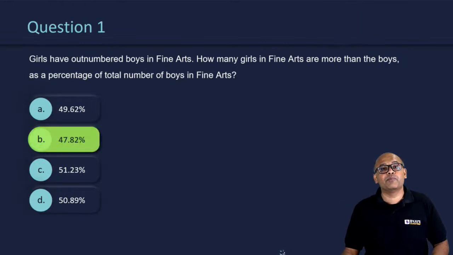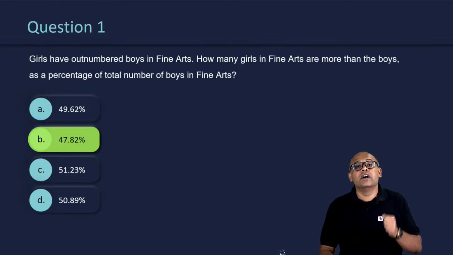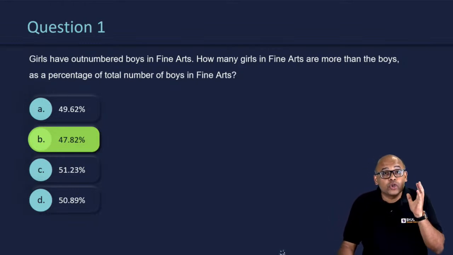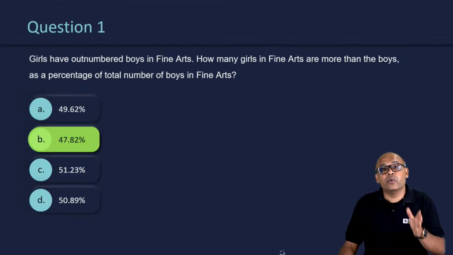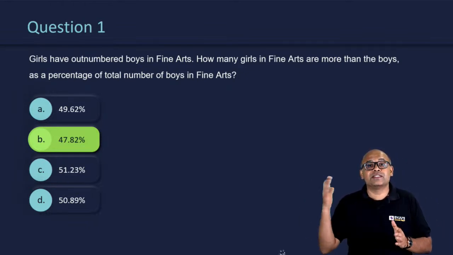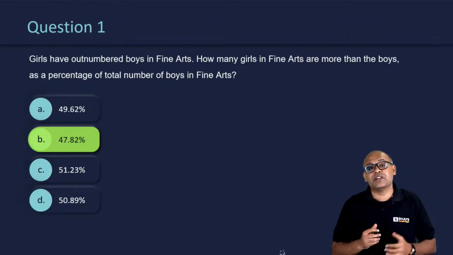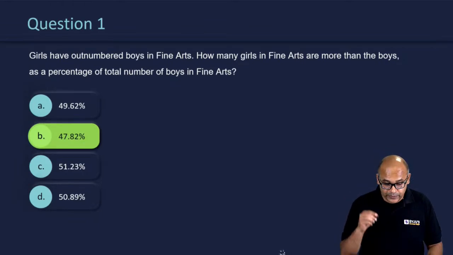It was 47.82. Now again, friends, I'm not getting into the calculation part over here. I'm just giving out the key. If you want a solution to this, we will have the entire solution coming up for you a bit later, because that will take time. You have to type it all out, and I don't have the time to solve it right now because we have lined up session after session. So the answer to this question is 47.82. Those of you who've got it right, that's 1 mark for you.